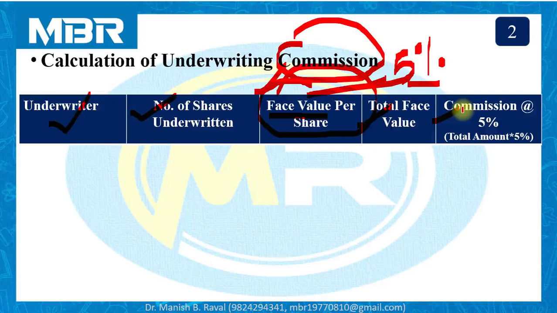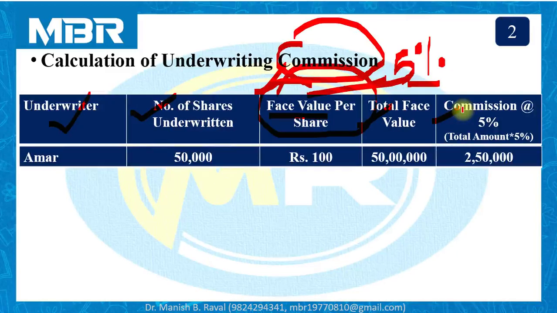So I have prepared all the columns as required in the question. Let us calculate for the first underwriter Amar. Number of shares underwritten by Amar 50,000, face value per share 100, and total face value 50 lakhs. 5% of these 50 lakhs is rupees 2 lakhs 50,000. So total amount of commission payable to Amar is 2 lakhs 50,000.